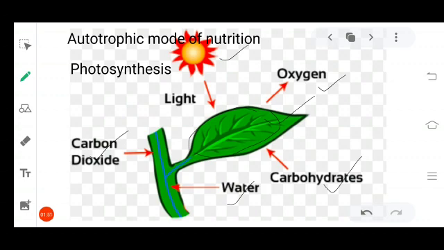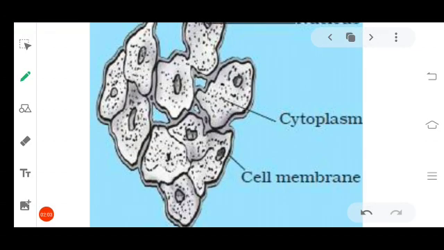Let's define photosynthesis once again. The process of making food by the plant by utilizing carbon dioxide and water to produce carbohydrates and oxygen is what is called photosynthesis. So where does actually the preparation of food material take place?